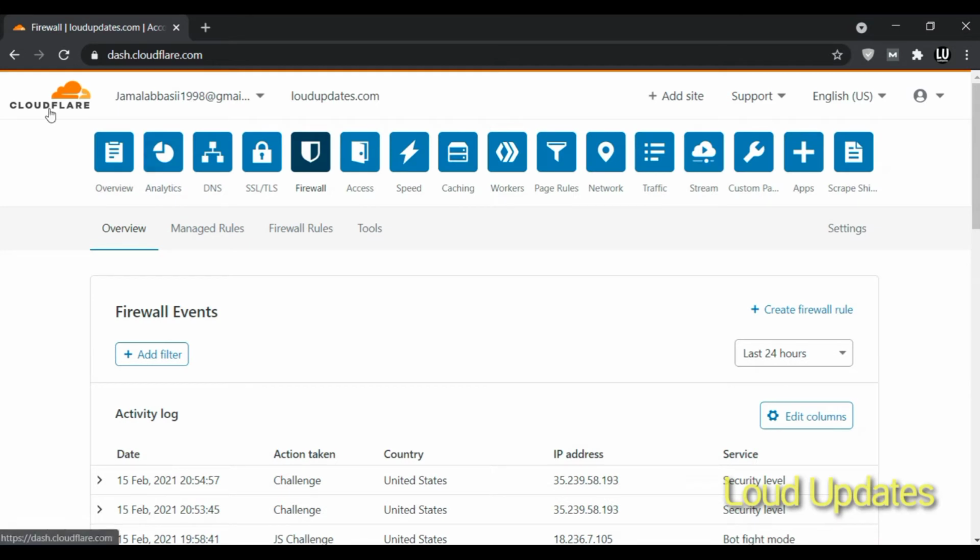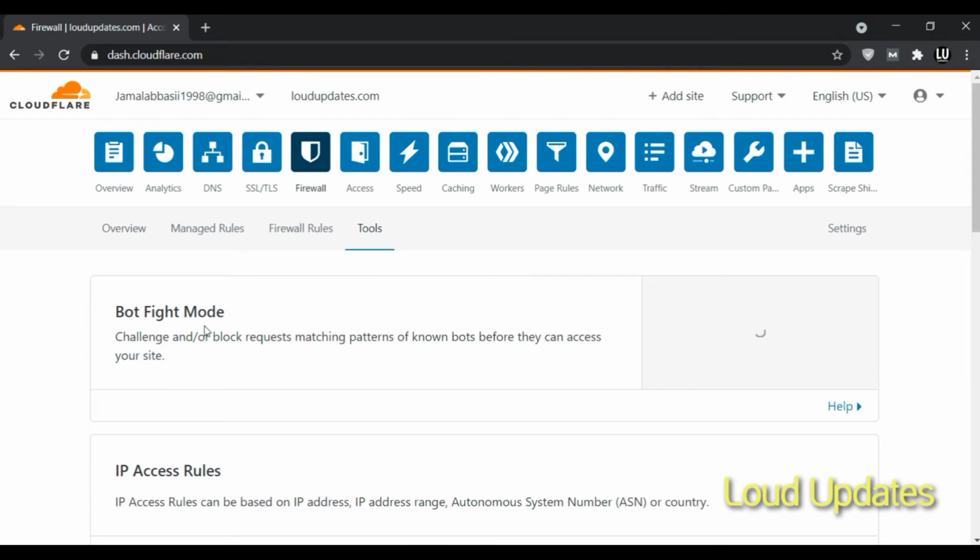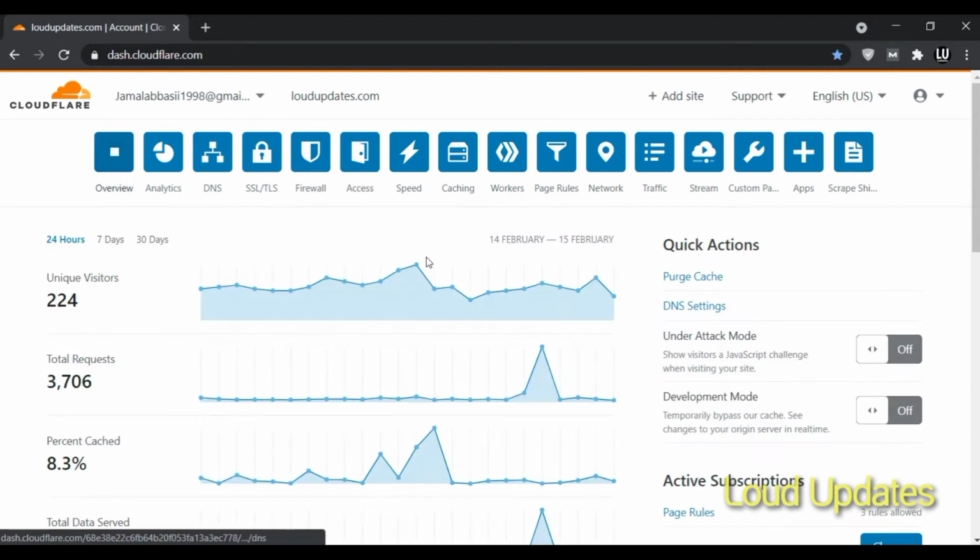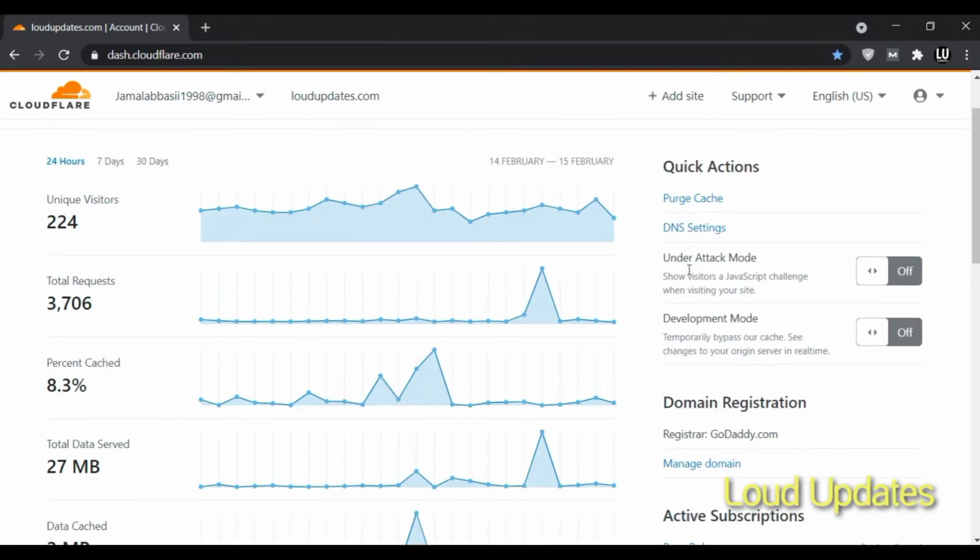This is very easy to enable. Click on Firewall and go to Tools. Here you can see Bot Fight Mode, which challenges or blocks requests matching a pattern of unknown bots before they can access your site. Now enable this. If you enable this and Cloudflare detects a bot, then Cloudflare shows a JavaScript challenge to your visitor. I recommend you enable this tool.